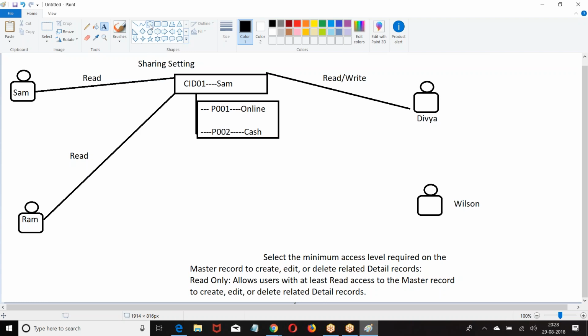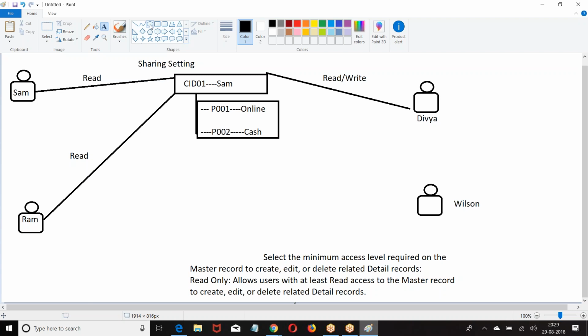Now the question is, in the company, who is allowed to see the child records for a master? Who can create a child record for a master? Who can edit or delete? Which users in the company can create, edit, delete child records for a master record?